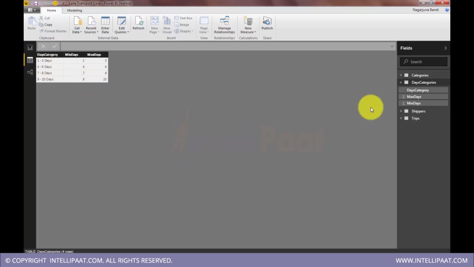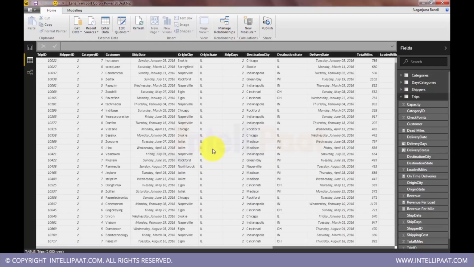Now I will use this table with my existing data. I'll not create a column; I will create a measure, and now see how I write this measure. I'll name this ship days categories.